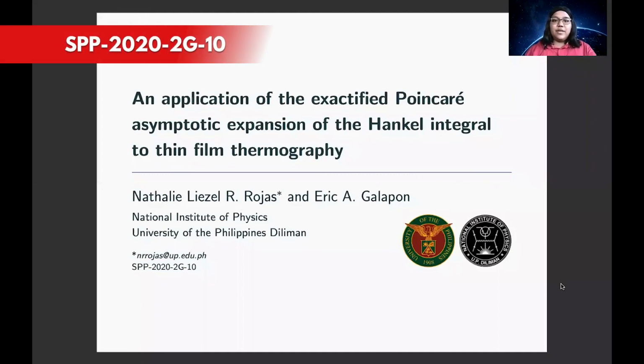Good afternoon. I'm Natalie Lizar Rojas, and together with Dr. Eric Galapon, I present our paper entitled An Application of the Exactified Poincaré Asymptotic Expansion of the Hankel Integral to Thin Film Thermography.